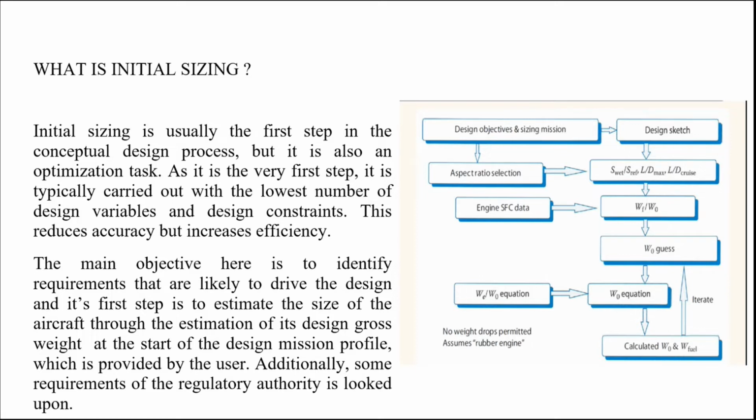The main objective here is to identify requirements that are likely to drive the design, and its first step is to estimate the size of an aircraft through the estimation of its design gross weight at the start of the design mission profile, which is provided by the user. Additionally, some requirements of the regulatory authority are looked upon. So now my colleague Senthamizhan will proceed.